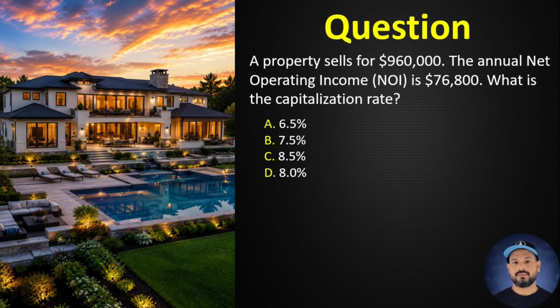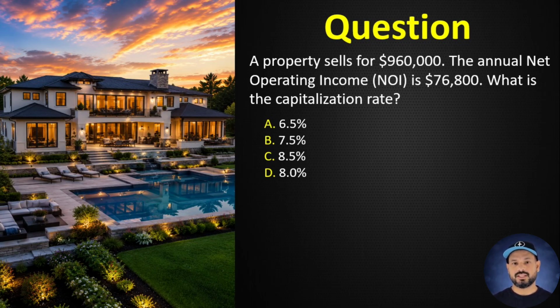Question number 8. A property sells for $960,000. The annual net operating income, NOI, is $76,800. What is the capitalization rate? A. 6.5%. B. 7.5%. C. 8.5%. D. 8.0%.